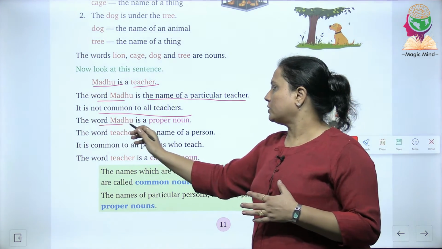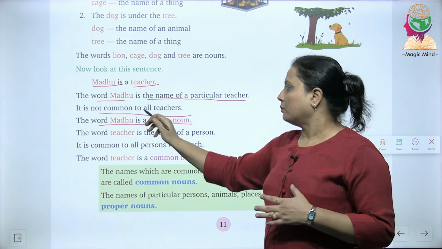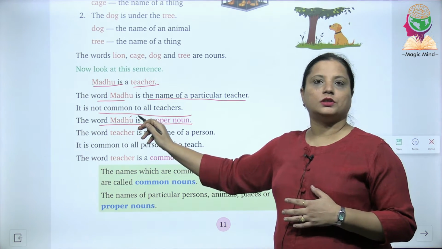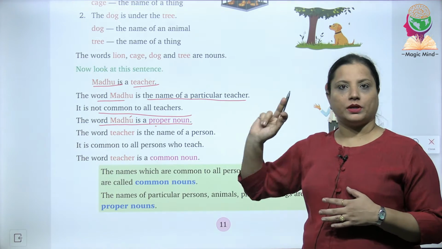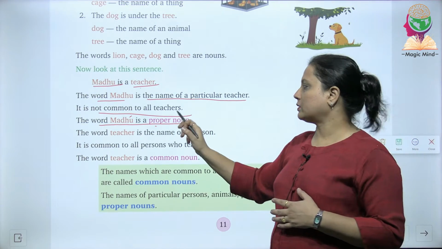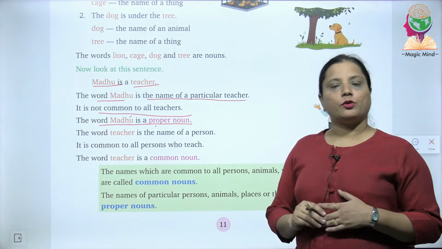But the word Madhu is actually what? It's a proper noun because it is not common to all the teachers. It's the name of one particular teacher. Hence, Madhu is a proper noun.